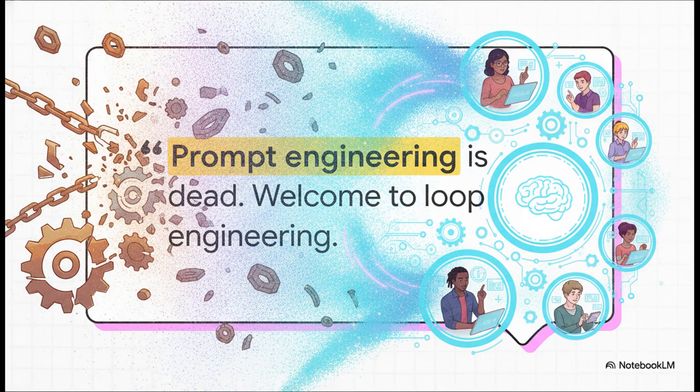Prompt engineering is dead. Welcome to the era of loop engineering. I know, it sounds like just another internet hot take, right? But honestly, it's not. This represents a massive, fundamental shift in AI architecture. We're officially moving away from treating AI as this static text box where we obsess over tweaking words, and we're moving toward building dynamic, robust systems. By the end of this explainer, any confusion you have around AI agents is going to completely vanish.